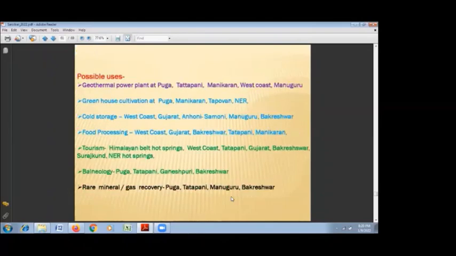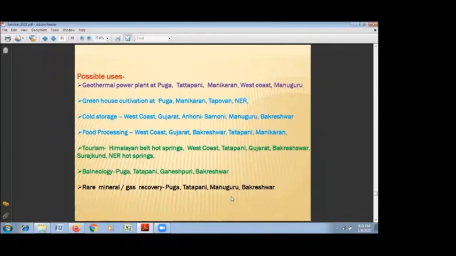What are the possible uses of geothermal hot springs which we find in India? In Western countries or in New Zealand or USA, they have a number of different uses, including power production. But what are the possible uses based on our present study? The possible uses are geothermal power plant at Puga and Chumathang, that may be a